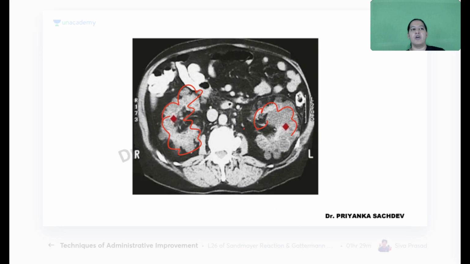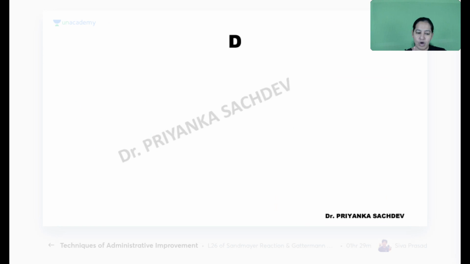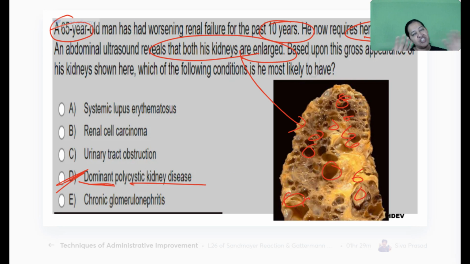So the question can be on a radiological image, or the question can be on a gross image. Same question, if I change the image, the answer is that. And if I change the age, the answer will be different. Have you got it?